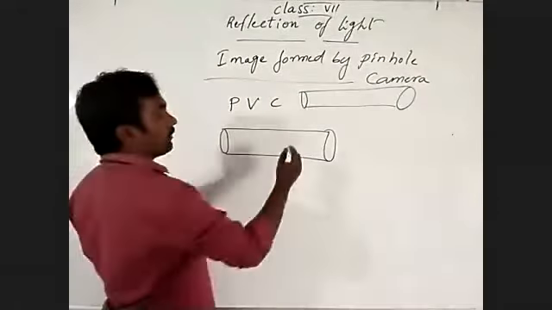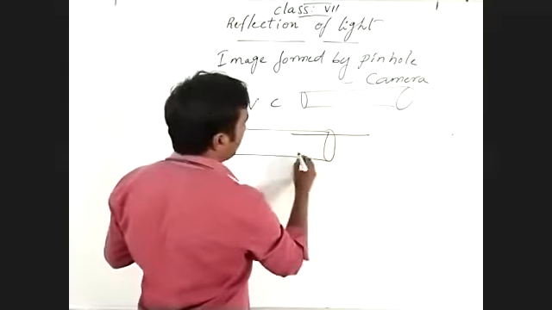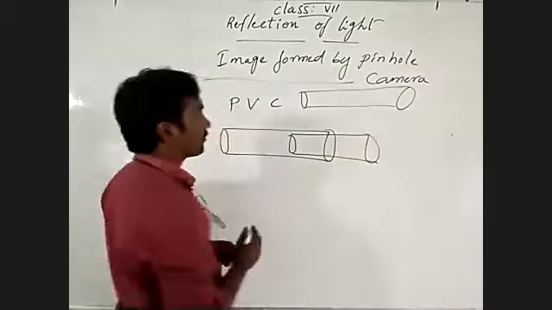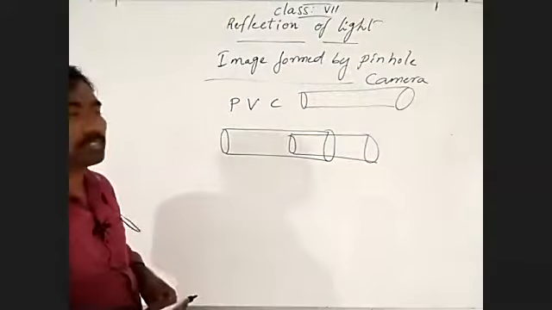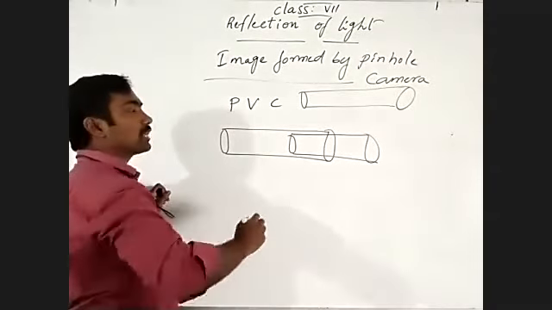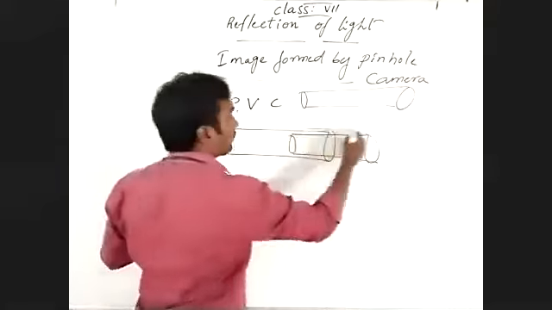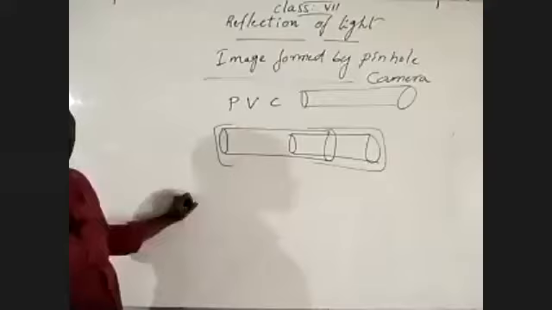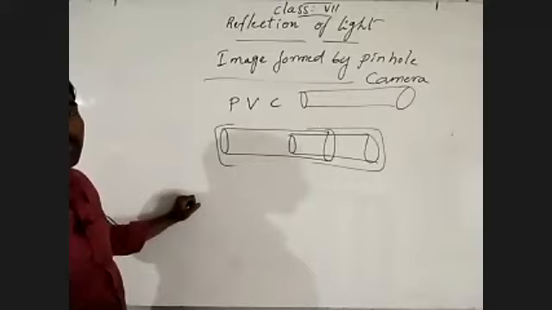That's why I'm fitting the other pipe into this. I'm going to cover the outer surface and the front with black paper.